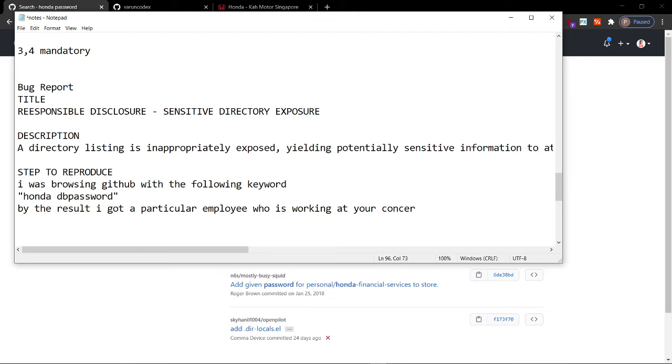You are writing this report to Honda, not to that particular user. You have to write to the concern which has been affected, whose data has been exposed on GitHub or some other search engines.